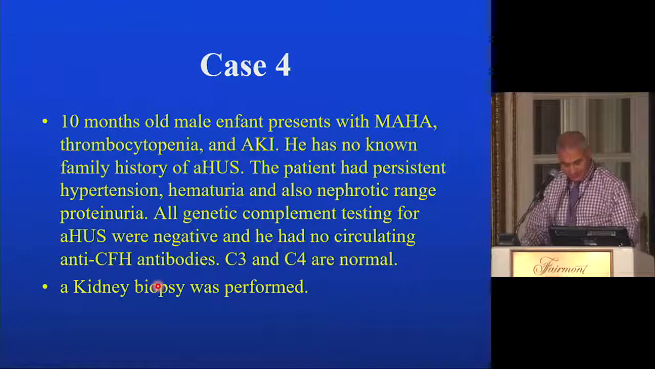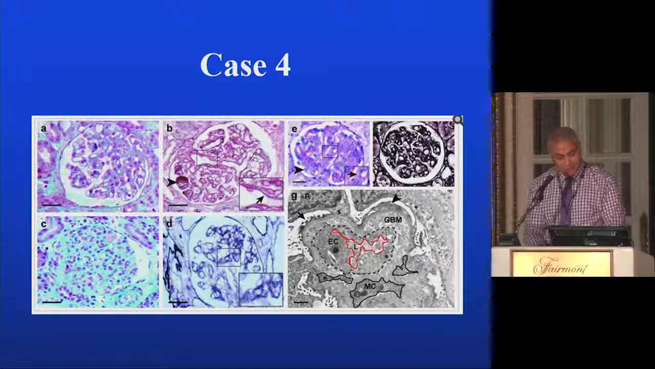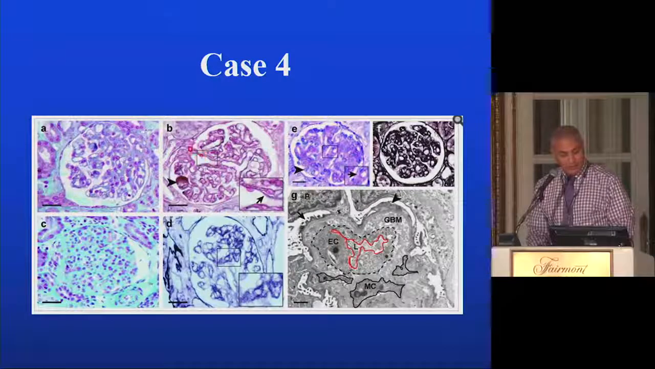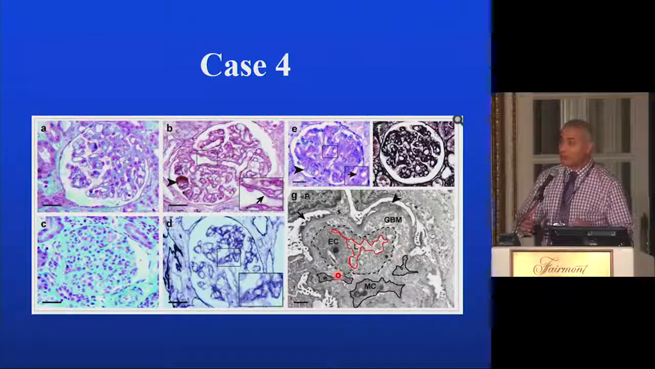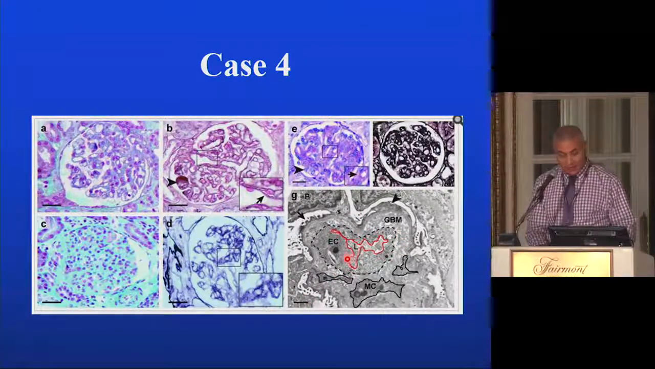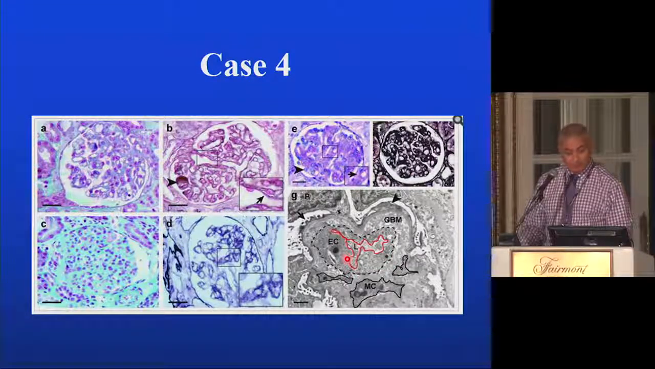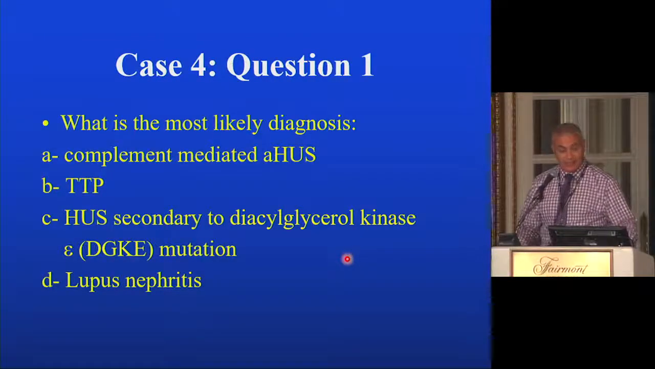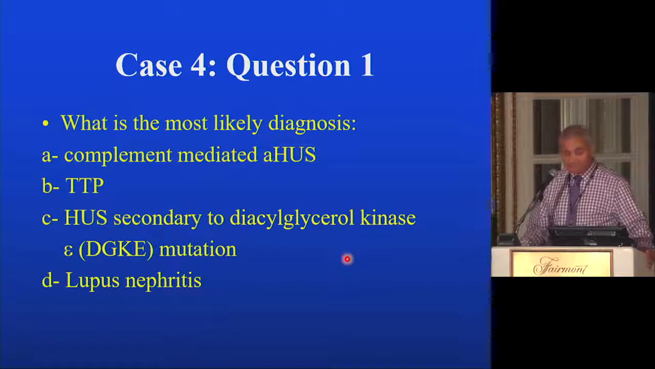A kidney biopsy was performed, and you can see here there's a thickening of the glomerular basement membrane, and there is severe swelling of the endothelial cells, almost total occlusion of the lumen of the capillary, suggestive of thrombotic microangiopathy. What is the most likely diagnosis? A, complement-mediated atypical HUS, B, TTP, C, HUS secondary to diacylglycerol kinase epsilon mutation, or D, lupus nephritis.